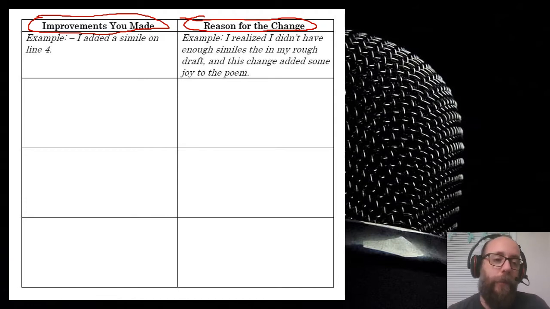So here's an example. Just a random example, okay? Example: I added a simile on line 4. So this person said exactly what they did. This is the improvement: added a simile, and the location is line 4. So what's the reason for adding a simile on line 4? This person said, I realized I didn't have enough similes in my rough draft, and this change added some joy to the poem. So that's how it improved the poem. Make sense? All right, good deal. Let's look at the next slide.